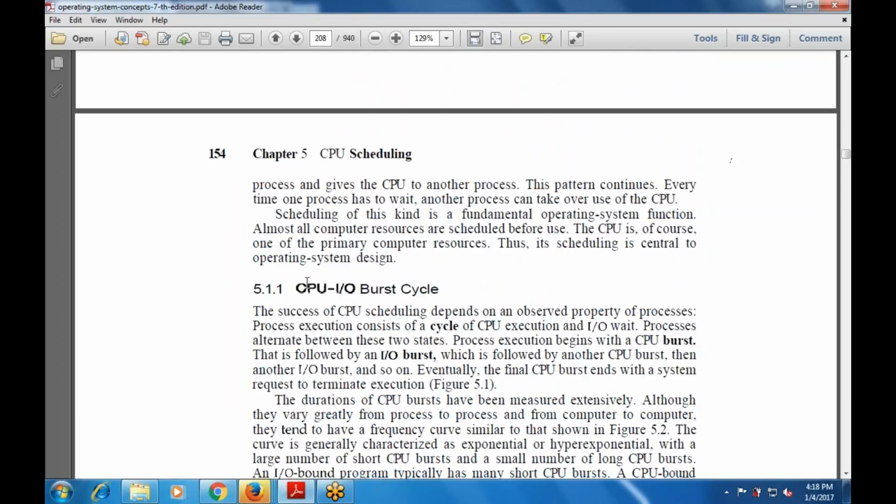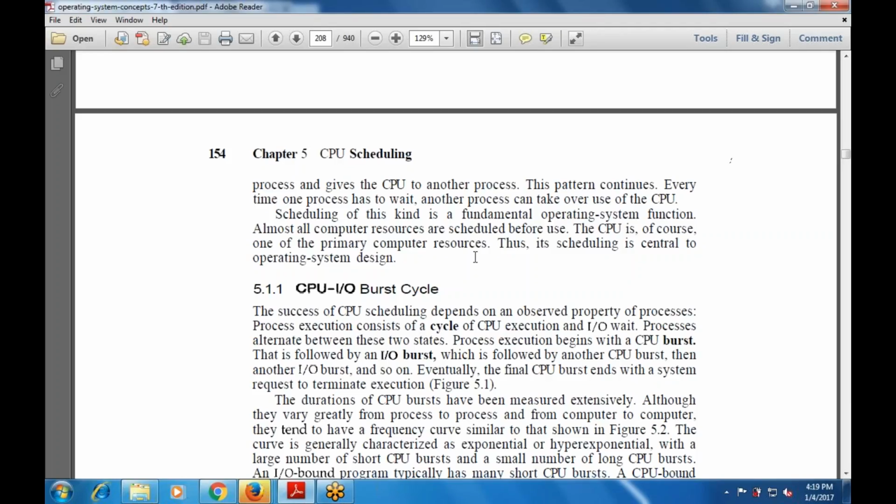Scheduling of this kind is a very fundamental operating system function, and almost every computer resource is scheduled before use. The CPU is of course one of the primary computer resources. Therefore, its scheduling is central to the operating system design. Then, the CPU input output burst cycle.